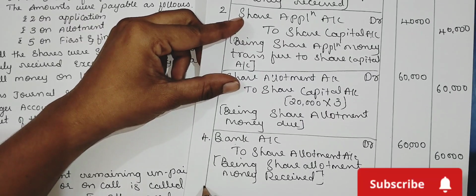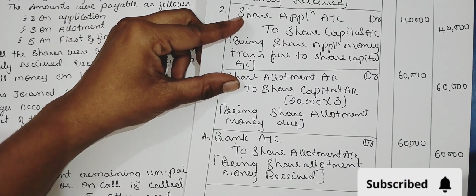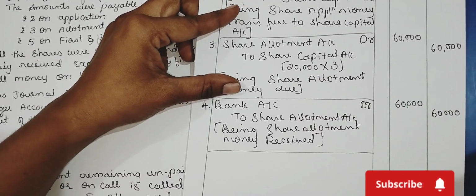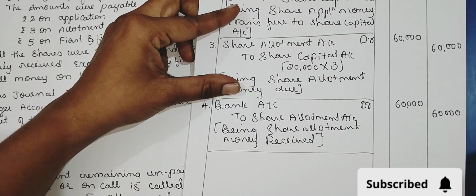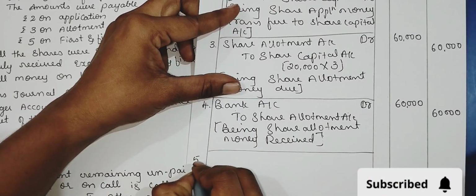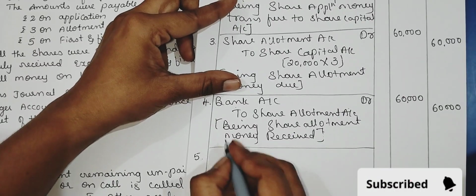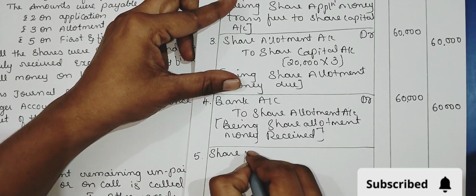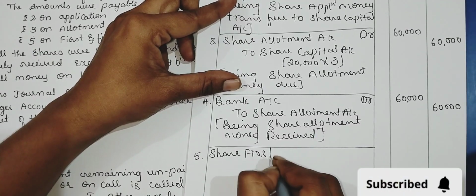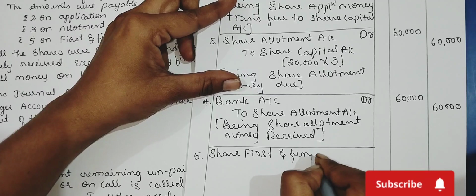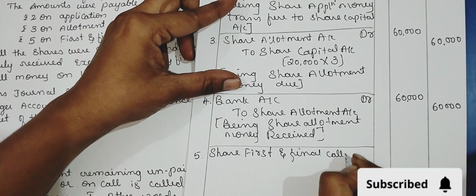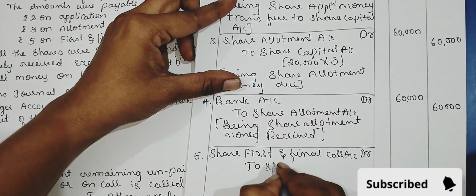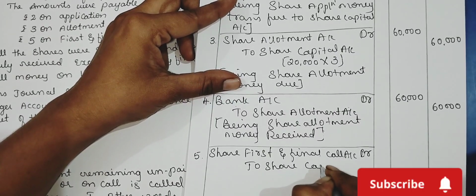Right. Now the next entry is on first and final call. First entry we are passing for due entry. The next entry we are passing for the receipt entry. So the due entry is, which money we are about to receive: share first and final call account debtor to share capital account.